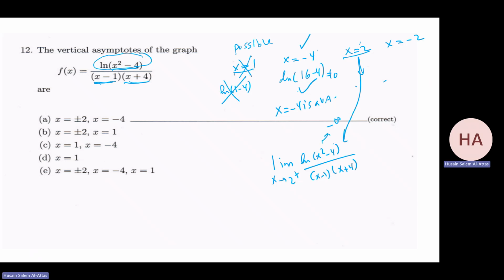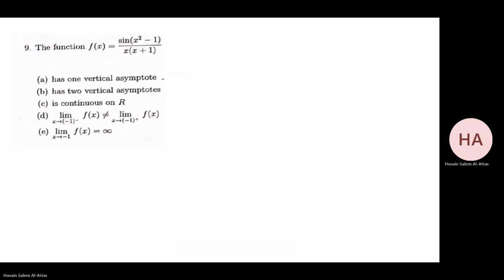This one goes to minus infinity. This one goes to 1. This one goes to 6. So the answer is minus infinity. So for sure, x equals 2 is a vertical asymptote. And the same thing here, since I have minus infinity for the ln, and these are just numbers. So I have 3 vertical asymptotes. So I have x equals plus or minus 2 and x equals minus 4.